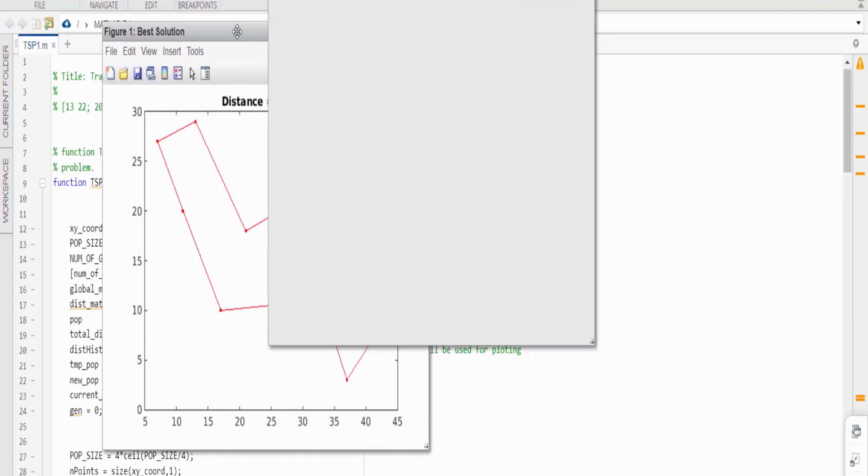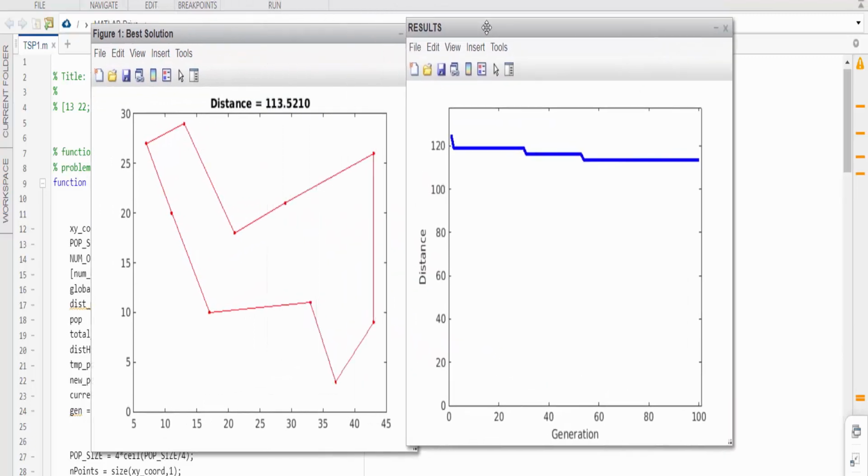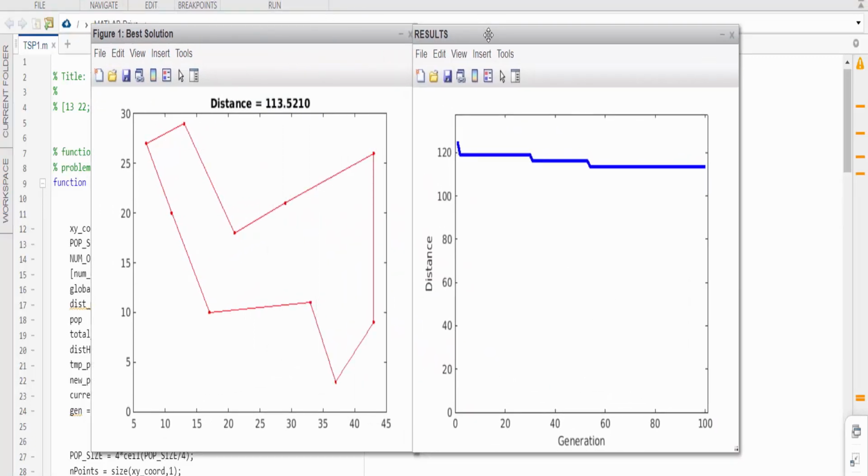So as you can see, this is the distance and this is the result. The cost is reduced here by different generations. Here the distance is reduced, and here is the percentage graph of reduction. The initial value is more than 120, and after that, using the Held-Karp algorithm, it becomes less than 120.